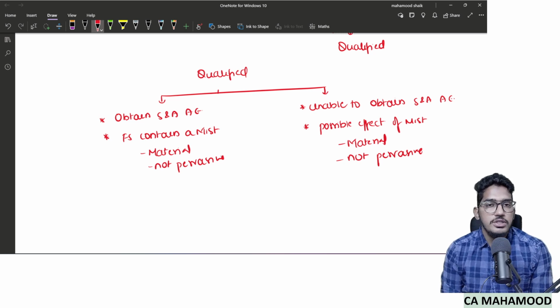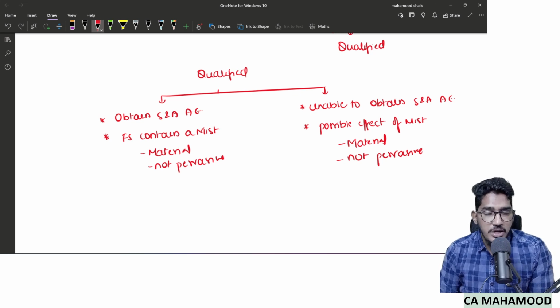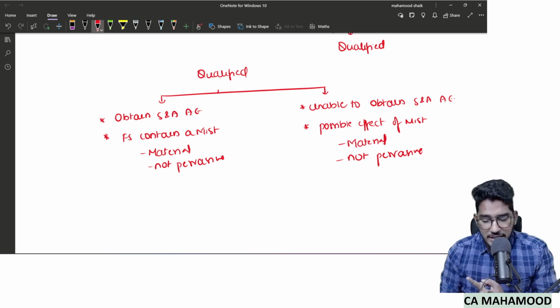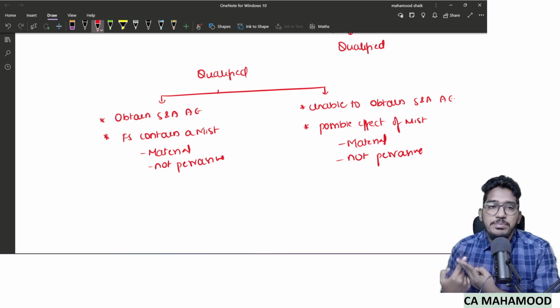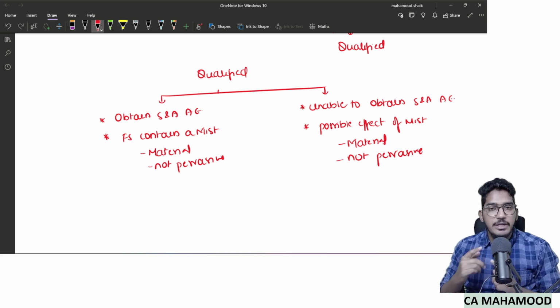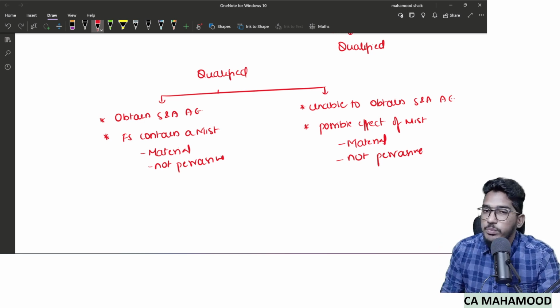And what kind of terminology do we use in the case of qualified opinion? Except or subject to certain items, financial statements give true and fair view. So qualified opinion is not completely positive, at the same time it is not completely negative, it is lying somewhere in between. We are giving a positive opinion along with a negative comment. That is what the qualified opinion is about.